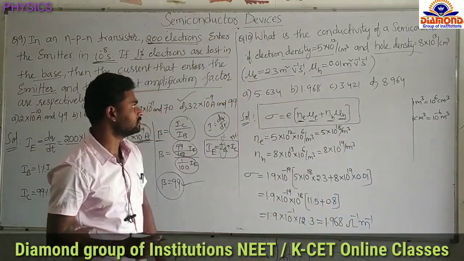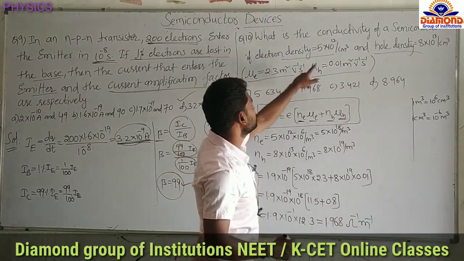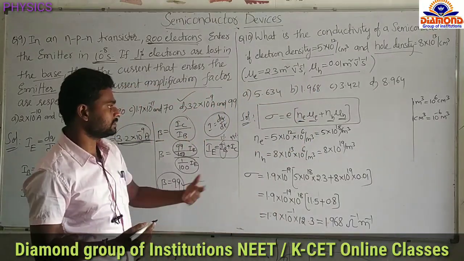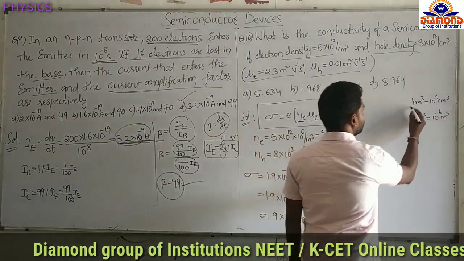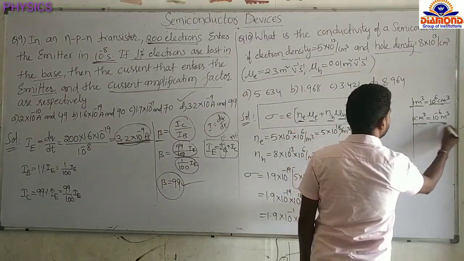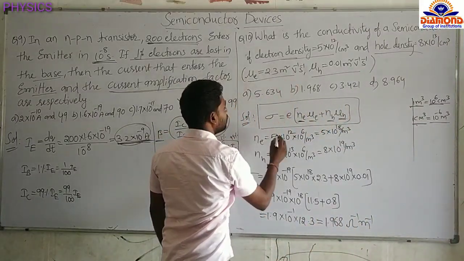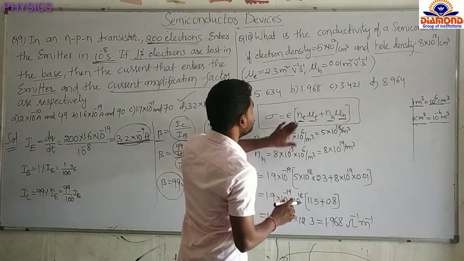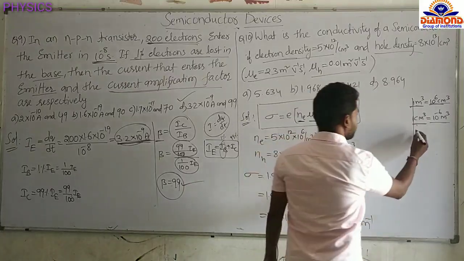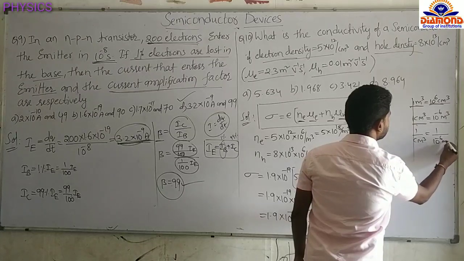Okay, substitute the values. Now see here, the mobilities are in SI units and the density is per centimeter cube, CGS system. So convert that into the SI system. Already we know 1 meter cube equals 10 power 6 centimeter cube. From that, 1 centimeter cube equals 10 power minus 6 meter cube. So 1 by centimeter cube equals 1 by 10 power minus 6 meter cube.